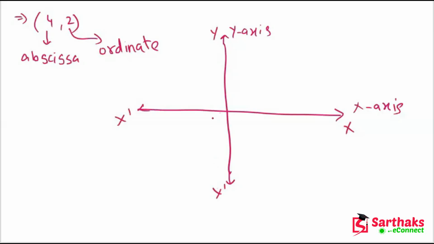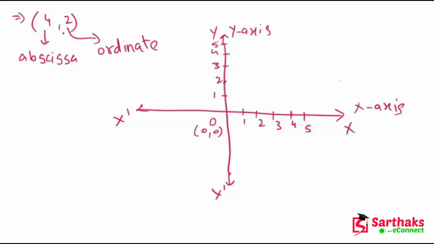And this is our origin (0, 0). Now we have to plot the point (4, 2). So this is 1, 2, 3, 4, 5, and this is 1, 2, 3, 4, 5.